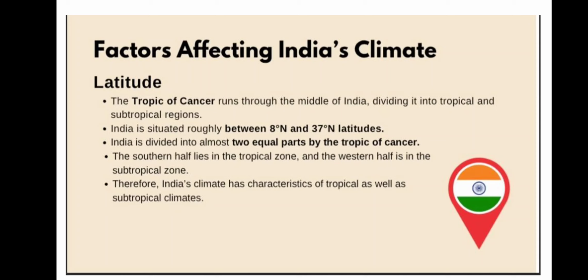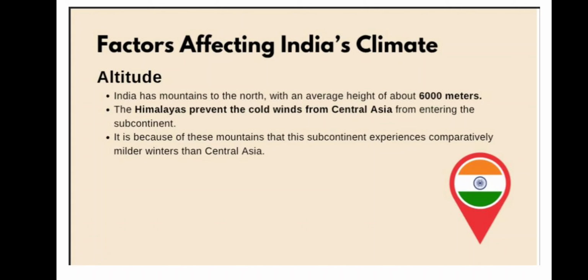It is a little distant from the equator, that's why. Therefore India's climate has characteristics of tropical as well as subtropical climate. If somebody asks you what type of climate India has, you can say it is monsoon type of climate, or tropical and subtropical climate.